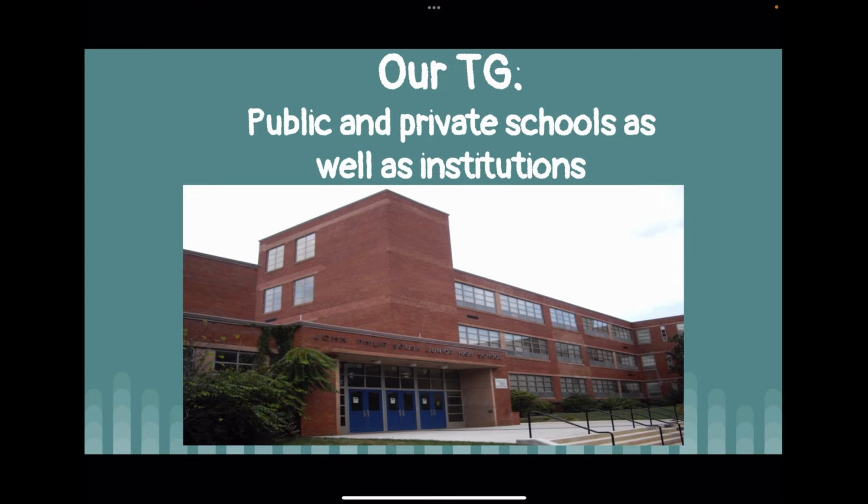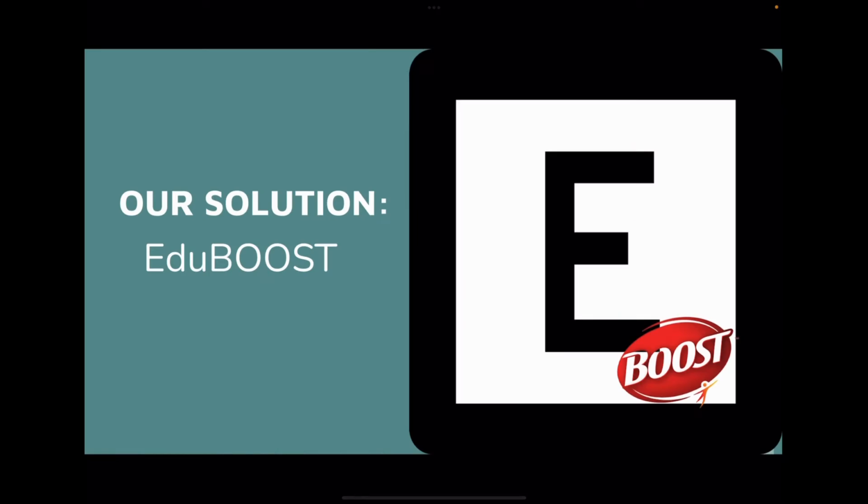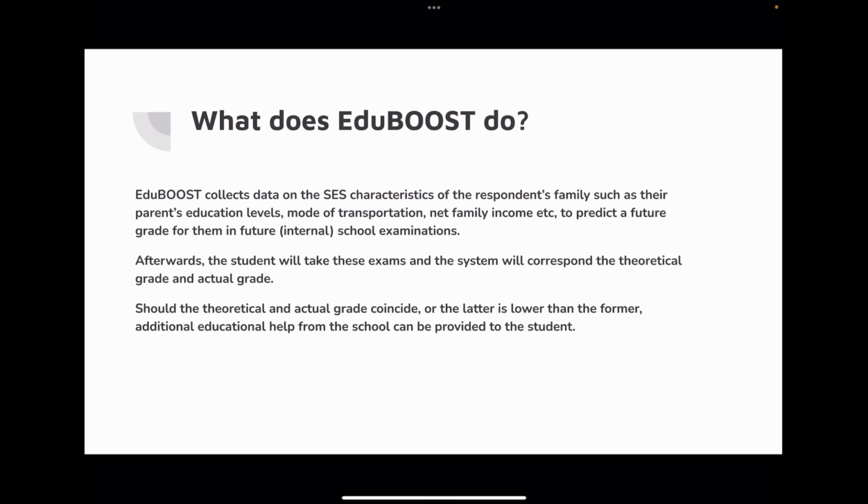We wish to help students of all age groups and at every stage of their education to achieve their fullest potential. Thus, we created an algorithm called EduBoost. It uses data on the socio-economic status, or SES, of the target individual, as well as many other factors, to make a smart guess on what their possible grade might be. This helps schools better gauge a student's potential, and should the student not perform to what they can be, schools would know that these students have more to offer and thus would be able to more effectively find out about these students and give them the relevant support they need.